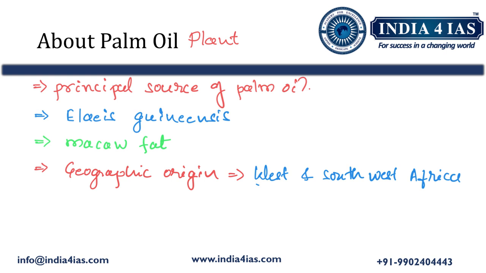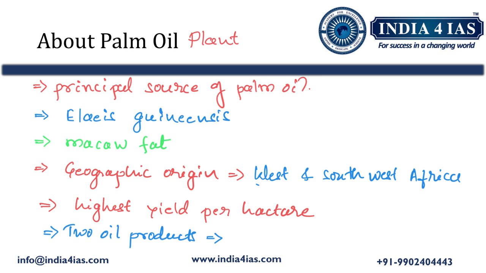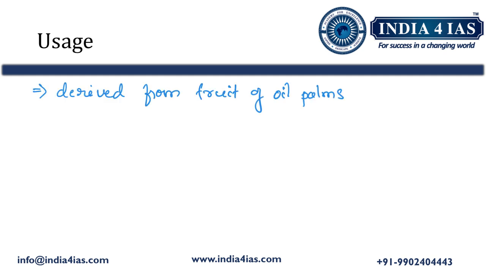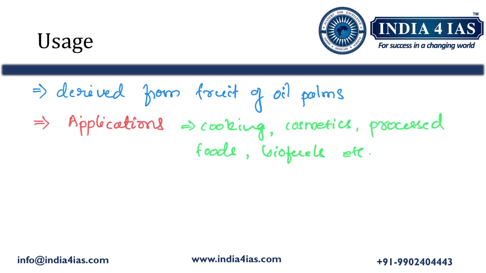Coming to its yield, it has one of the highest vegetable oil yielding capabilities per hectare among the edible oil crops cultivated in India. This species yields two oil products. One is palm oil, another one is palm kernel oil. Both of these oils have applications in both culinary and industrial sectors. Coming to the usage of palm oil, it is derived from the fruit of oil palms. Palm oil finds application in various industries like cooking, cosmetics, processed foods, biofuels, and many more.